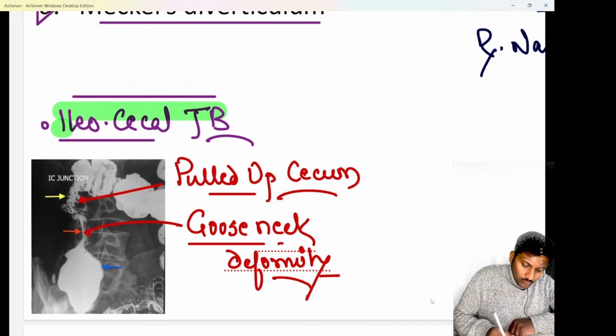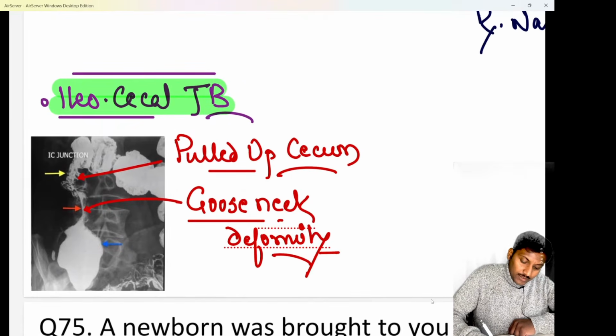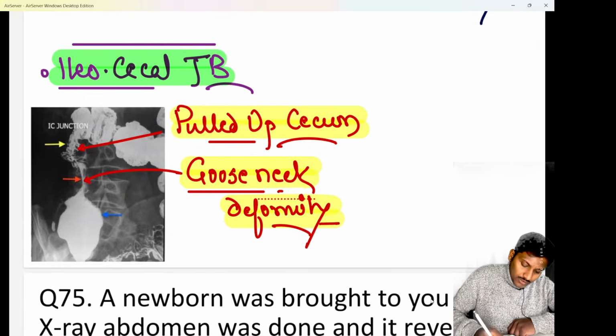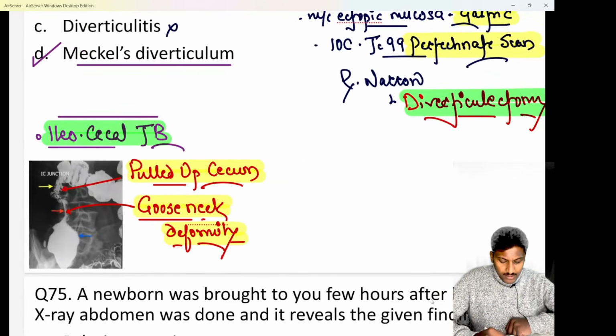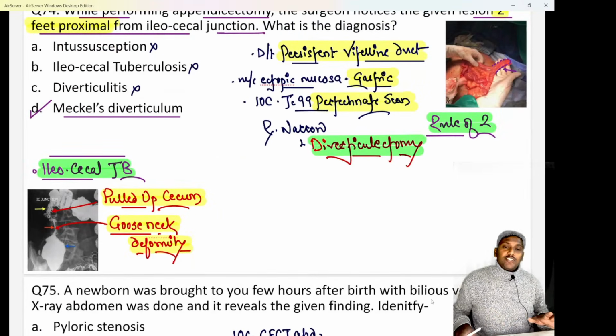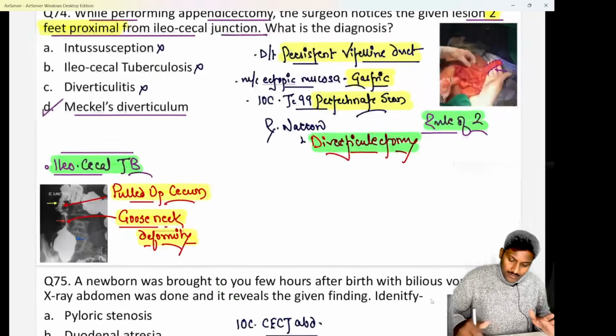Okay, we know in ileocecal TB there is going to be this classical pulled up cecum that you are able to see in the picture, along with a goose neck or a swan neck deformity. So a classical pulled up cecum along with a goose neck or swan neck deformity, if it is seen, it is a case of ileocecal TB or intestinal tuberculosis that has to be kept in mind. And treatment is ATT as usual.